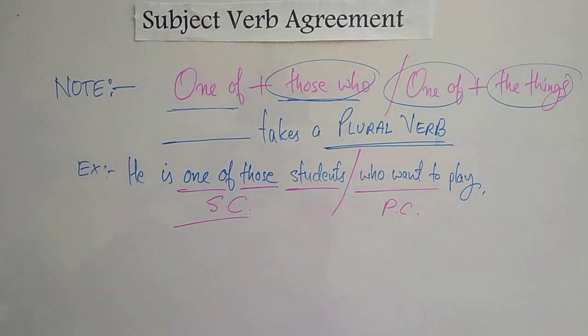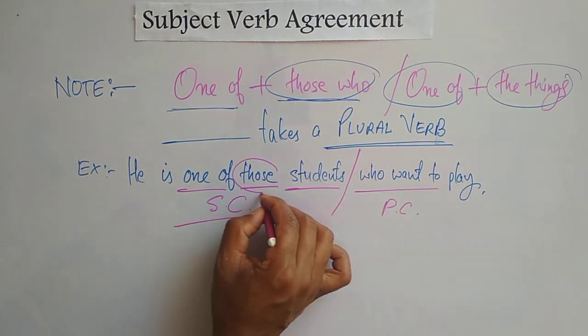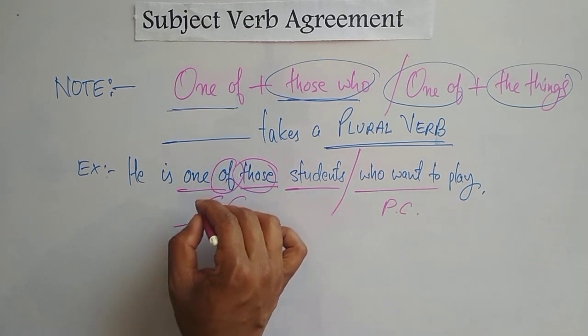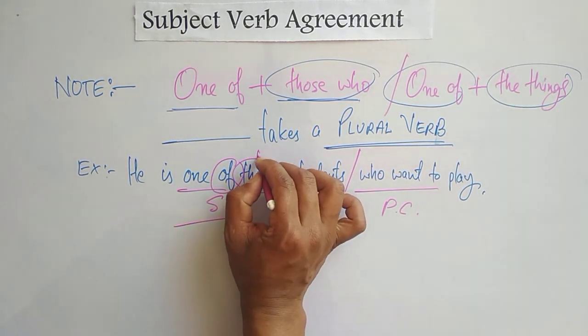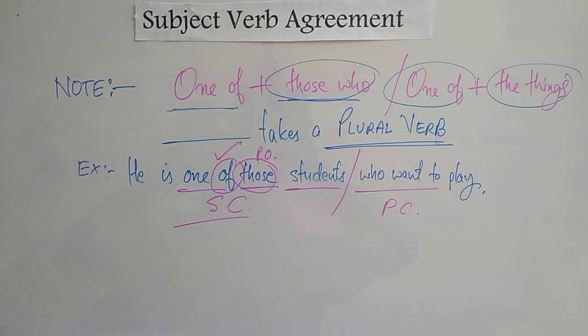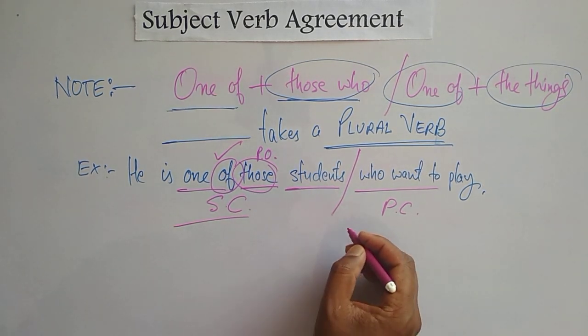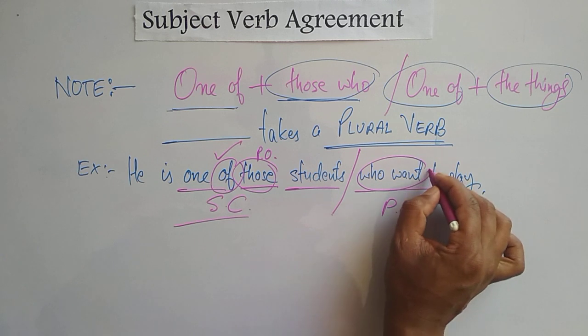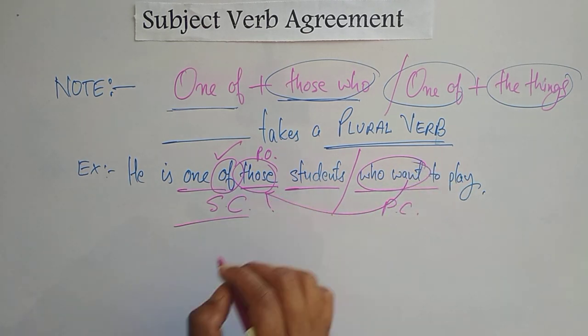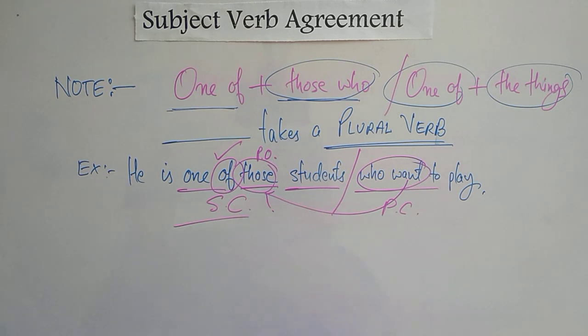In the given sentence, those is a plural object of the preposition of. At the same time, we have the relative pronoun who. So who want is used for those. In that situation, the rule says we have to use a plural verb, and we used the plural verb want.